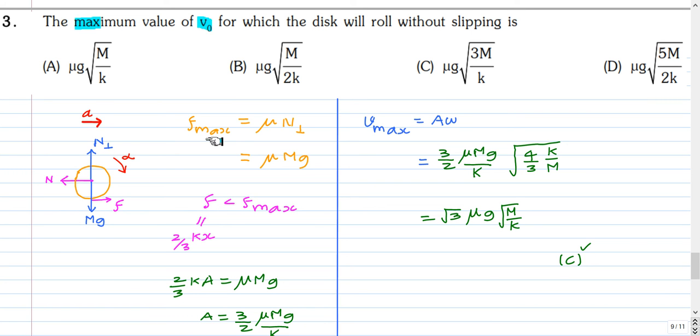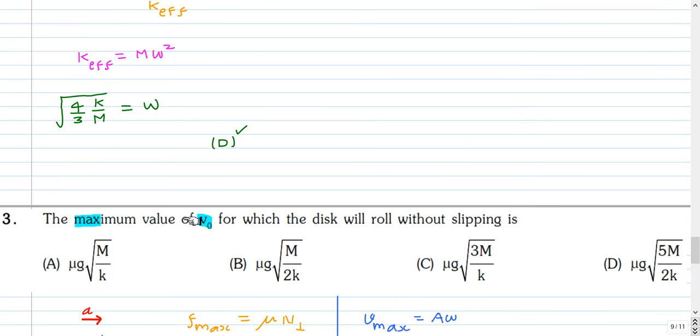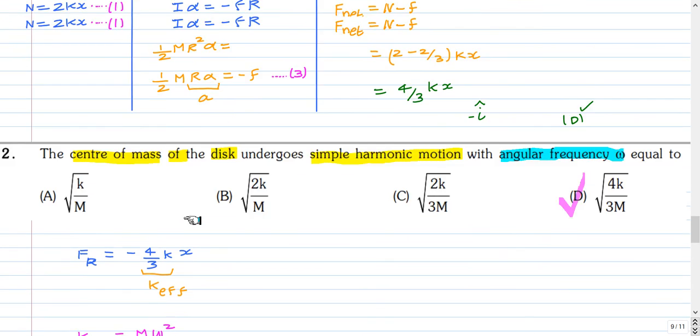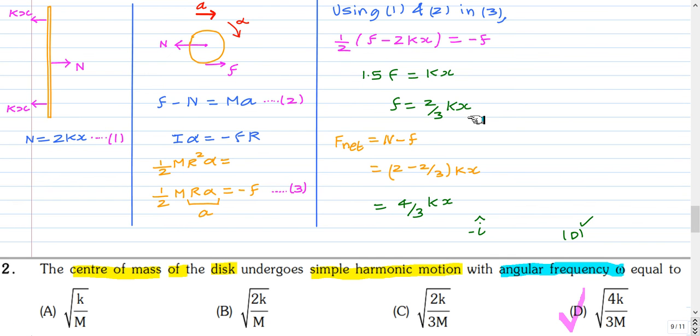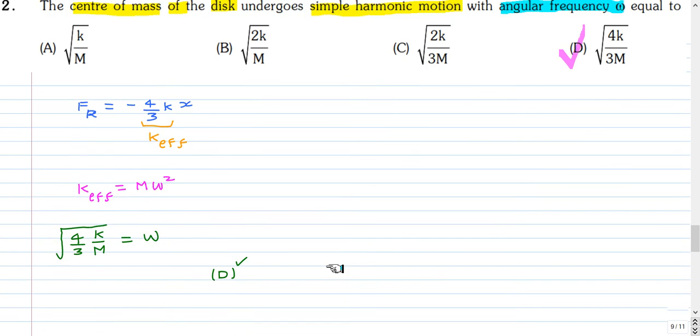So this friction force, its maximum value is mu into N perpendicular, that is mu mg. But when it's rolling, the friction is 2/3 kx. That you have found in the first part of the question.